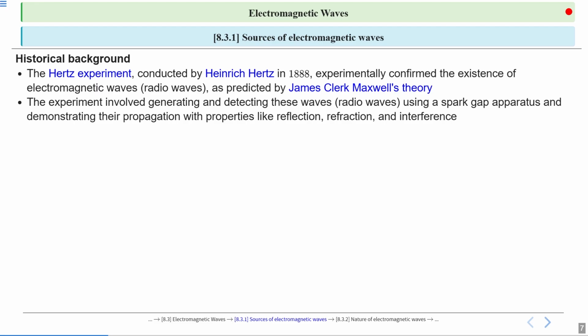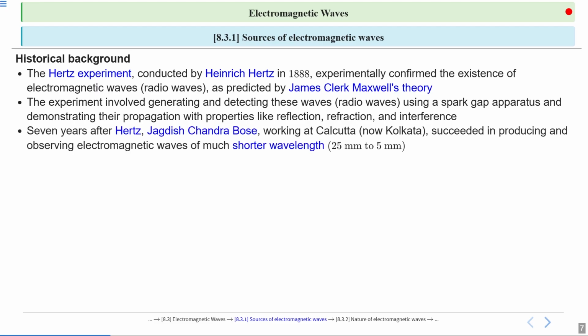So the experiment involved generating and detecting these waves using a spark gap apparatus and demonstrating their propagation properties like reflection, refraction, and interference. So they studied how electromagnetic waves reflect, how they refract, and how they interfere with each other, like we are going to discuss in ray optics also. What is the reflection of light? Light is also an electromagnetic wave, lying in the visible region. So he demonstrated the propagation and properties like reflection, refraction, and interference.